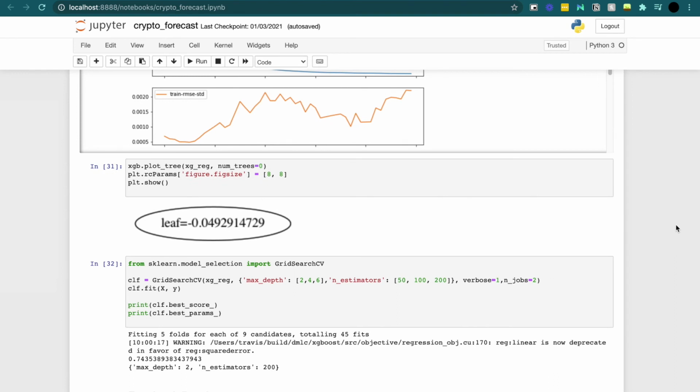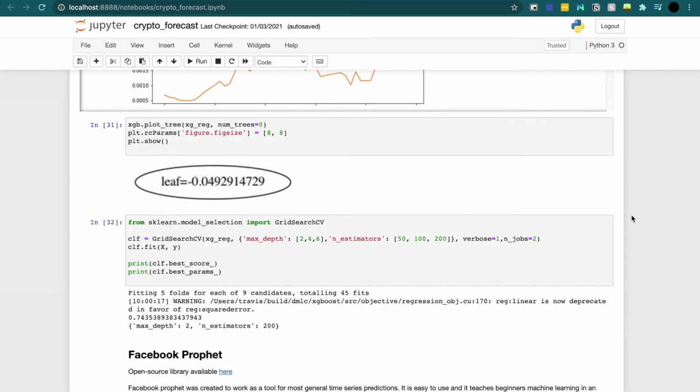We could do a couple extra things here where we visualize the tree, but something a little more interesting is using grid search CV. I use this to find the best parameters for the model. The values I had used previously were just from the documentation, and here you can see that the best parameters were a max depth of 2 and an n_estimators of 200. I think what I was using before was about 5 and 10, and when I put these values in, I got the lowest mean squared error that you saw, the 0.03. The last machine learning technique that we're going to use is Facebook Prophet.